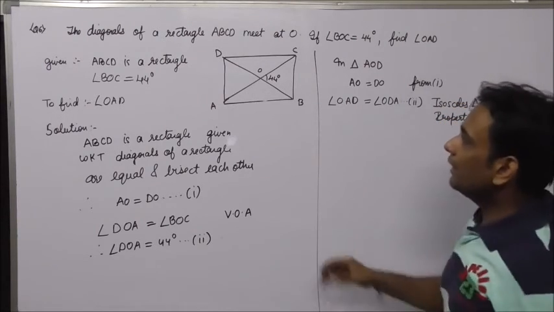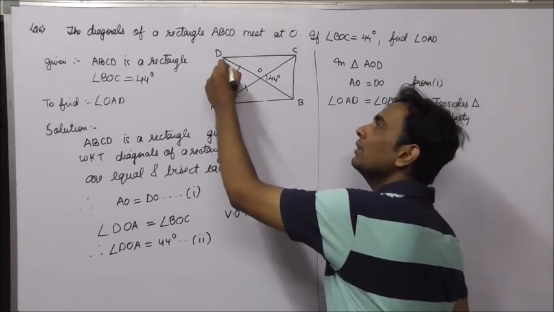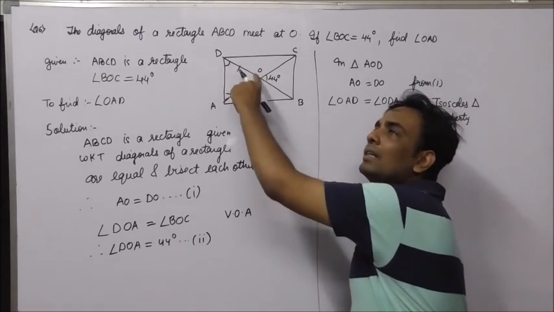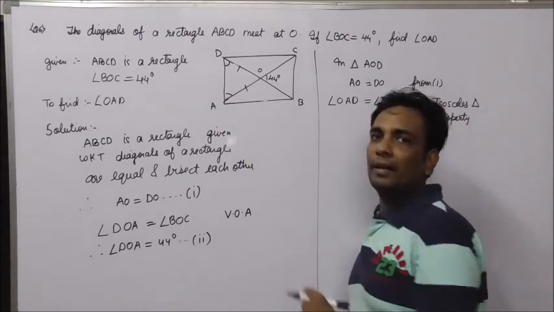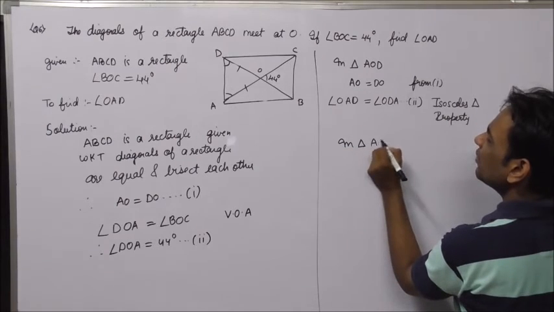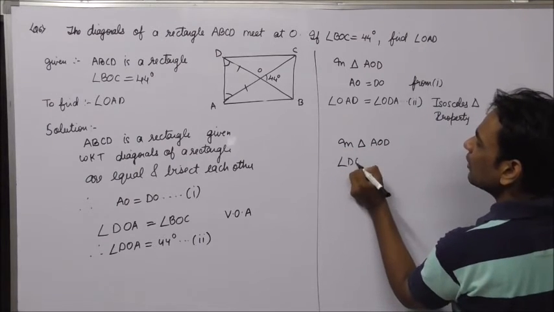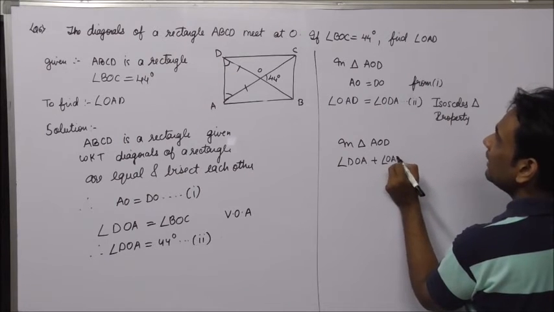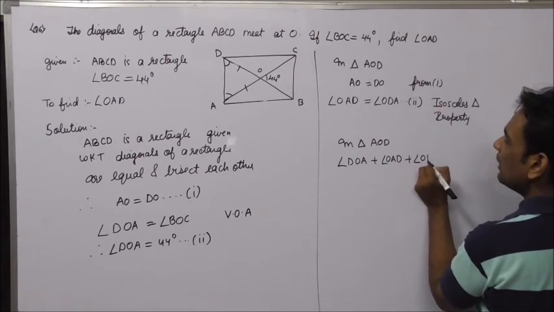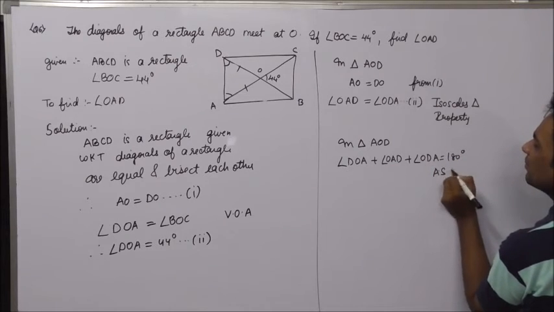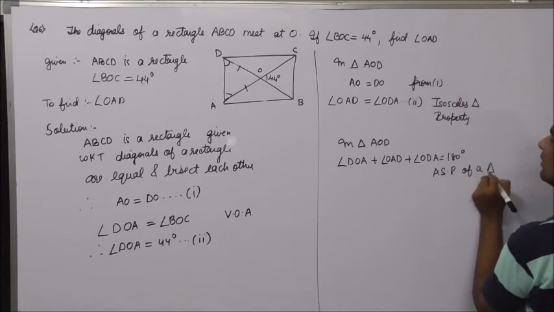Now we know these sides are equal and so these two angles are equal, so now we will apply the angle sum property of a triangle in triangle AOD. In triangle AOD, DOA plus OAD plus ODA is 180 degree. Angle sum property of a triangle.